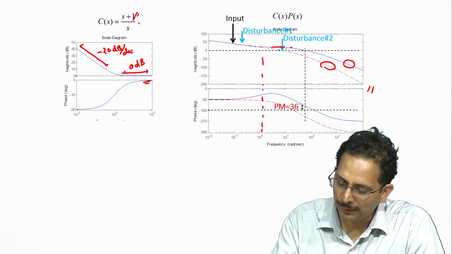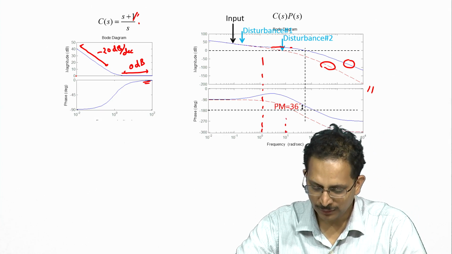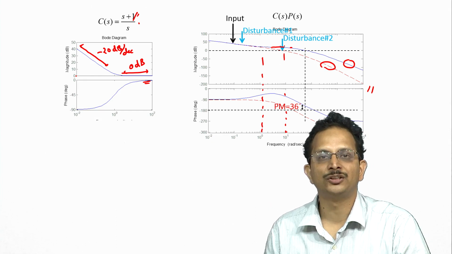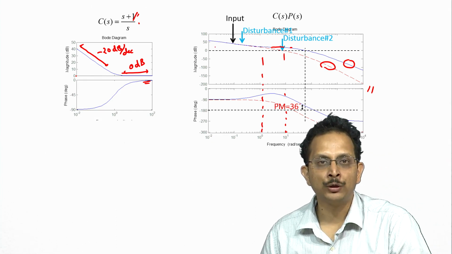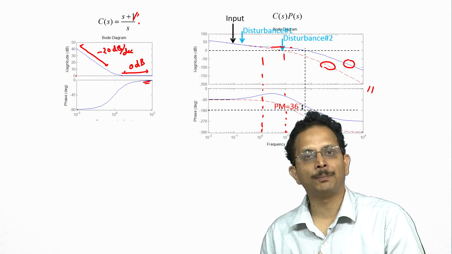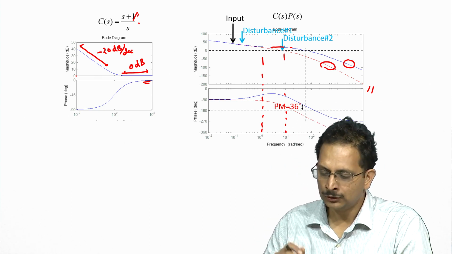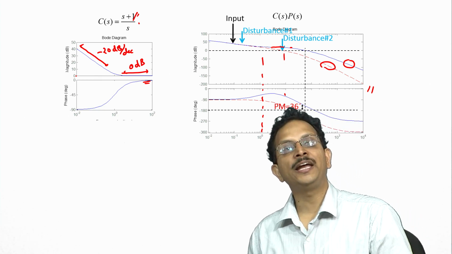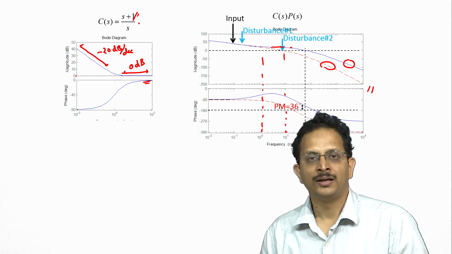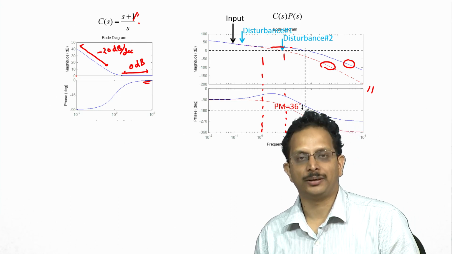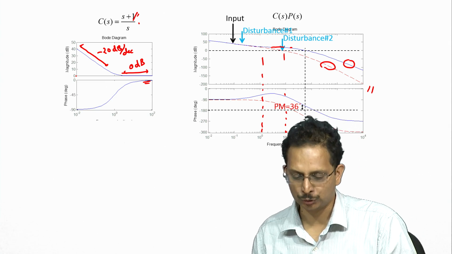And we see that the gain of the plant is reasonably high, it is 10, and therefore at 10 radian per second, which is the frequency at which we are interested in performance, we would get an open loop magnitude that is supplied by the plant itself, and that is going to be close to 10. So since the open loop gain is now significantly greater than 0 dB, we will be able to attenuate our disturbance, though we may not be able to do it by the extent that we desire to do so.